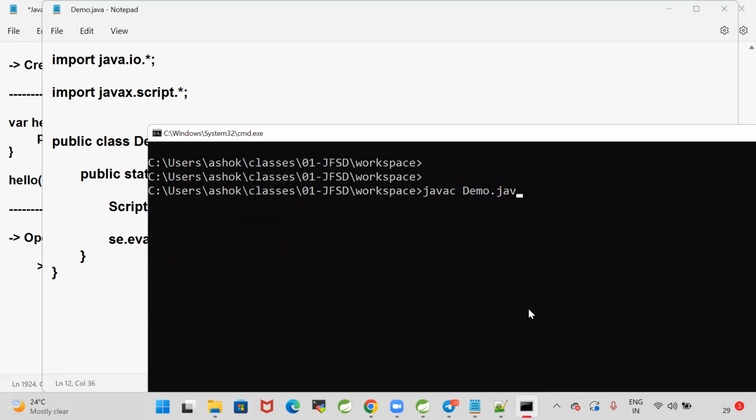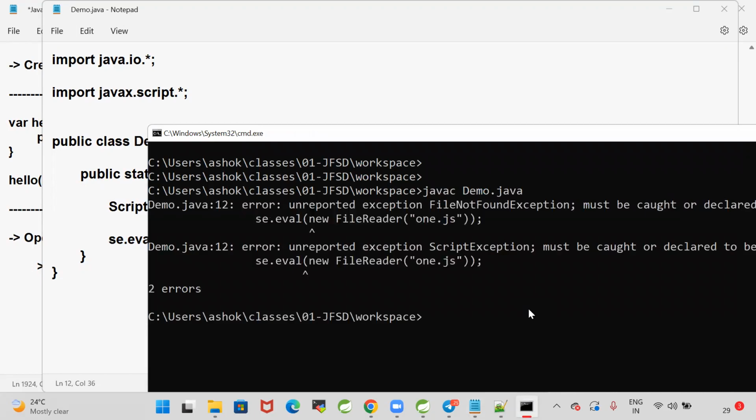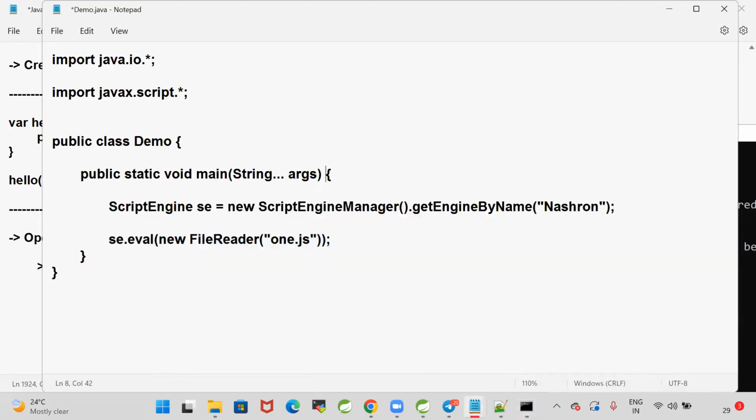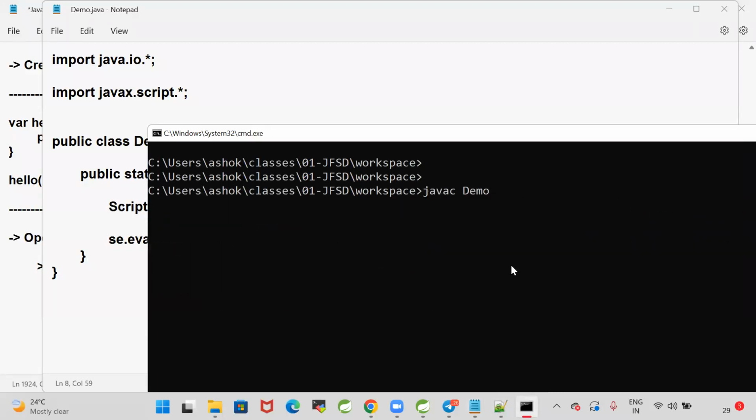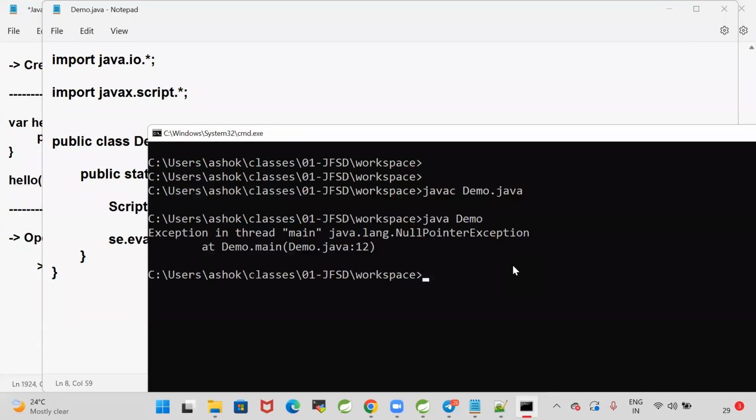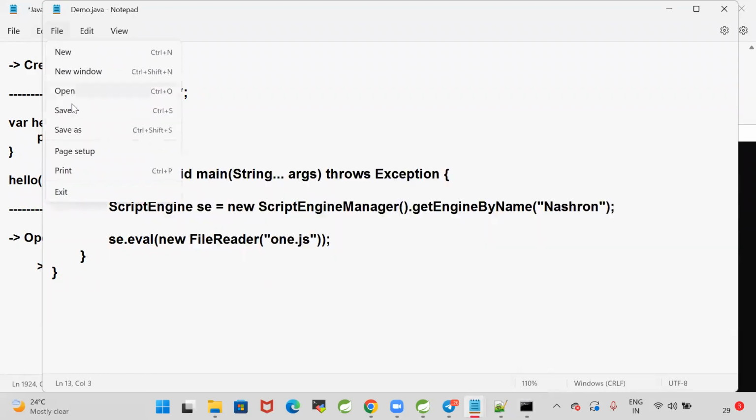javac demo.java. File not found exception is coming. So we need to use throws Exception. Okay. Now let us run this program. javac demo.java, java space demo. Null pointer exception, line number 12. Okay, file, save it. Let me close it.